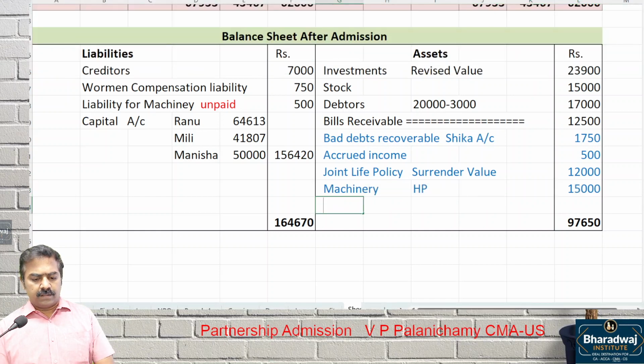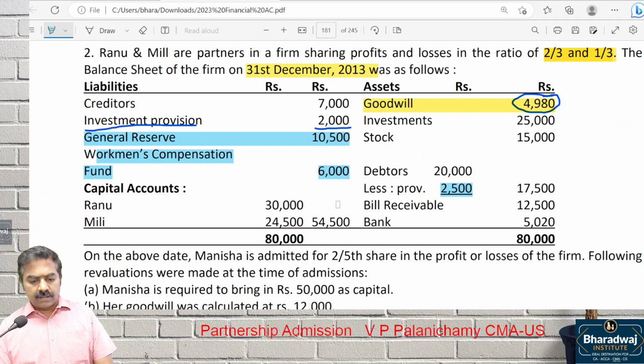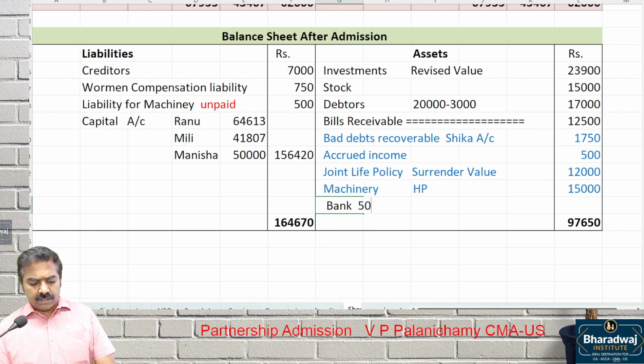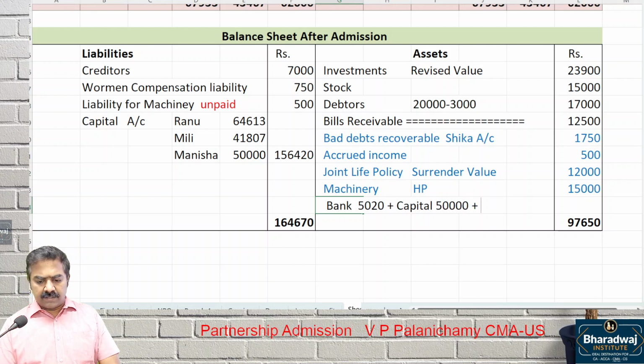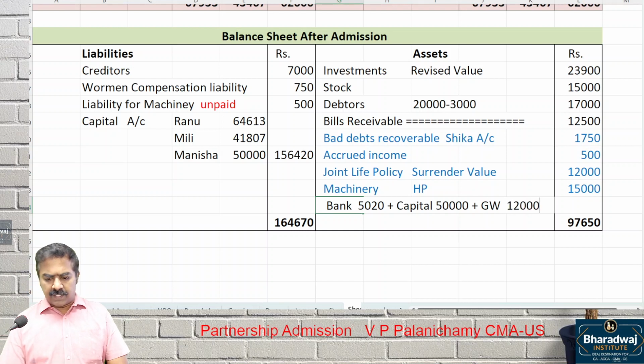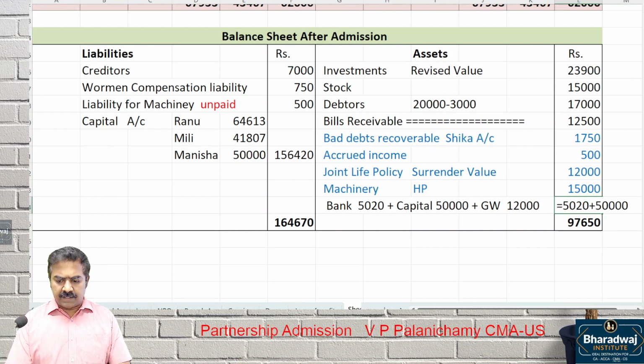Then bank balance. What is the old balance available? 5,020, plus how much capital did they bring in? Plus, under the premium method, cash for goodwill, how much is brought in? 12,000. Add up: 5,020 plus 50,000 plus 12,000 for goodwill.